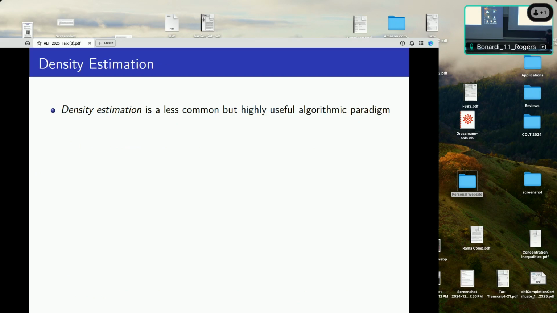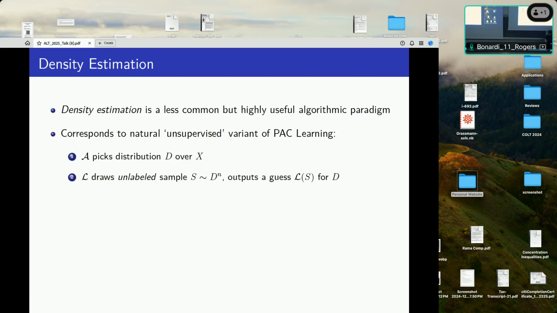Okay, so the second paradigm we're going to look at is density estimation, which is somewhat less common, but I think still a highly useful paradigm. It's used a lot in semi-supervised and active settings, if people are familiar with these. So what is density estimation? In our setting, it basically corresponds to a natural unsupervised version of the PAC problem, or eponymously, learning the marginal from the title of the talk.